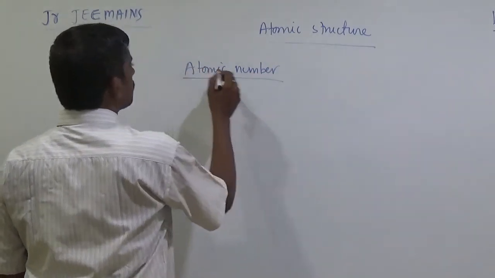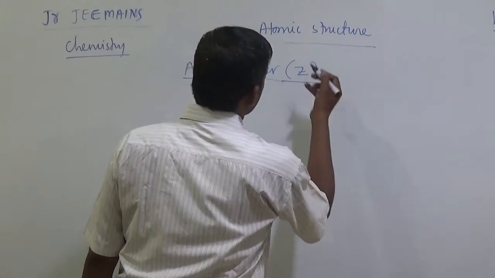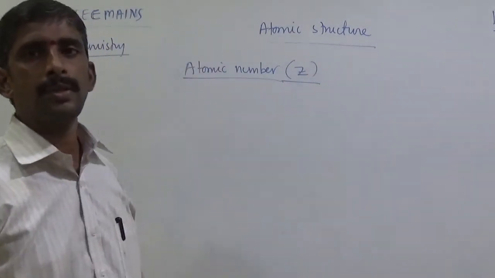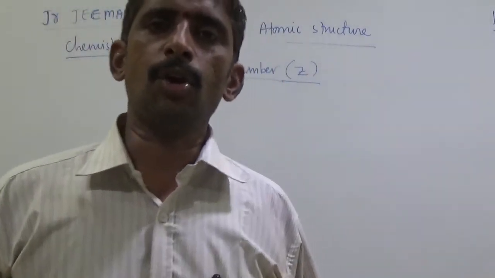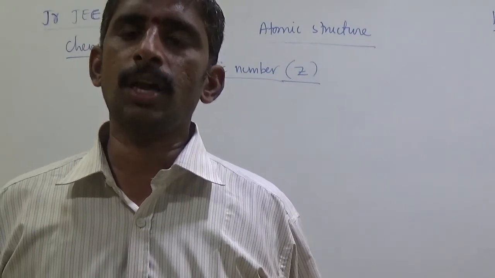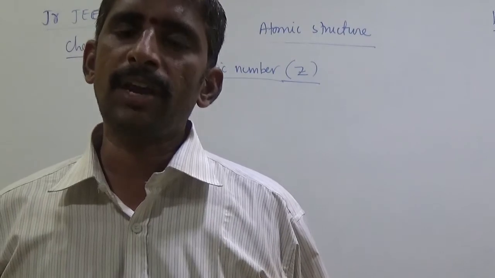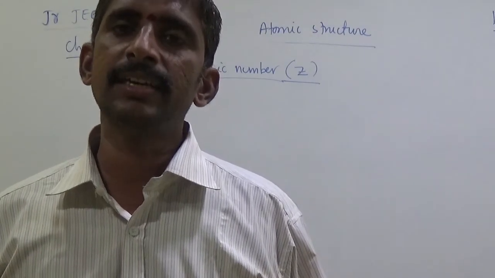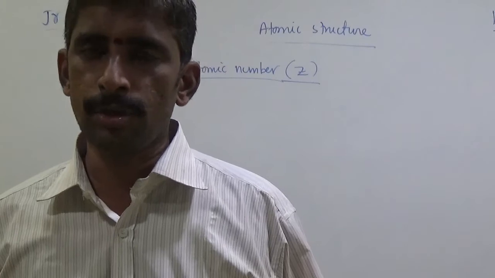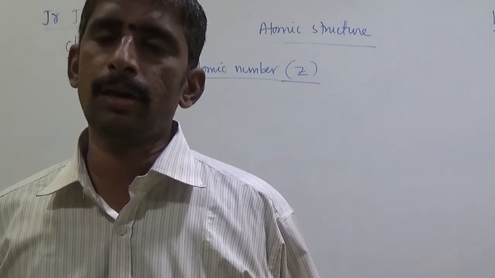Atomic number is denoted by the symbol Z. Atomic number: the number of electrons or protons present in an atom of an element is known as atomic number.